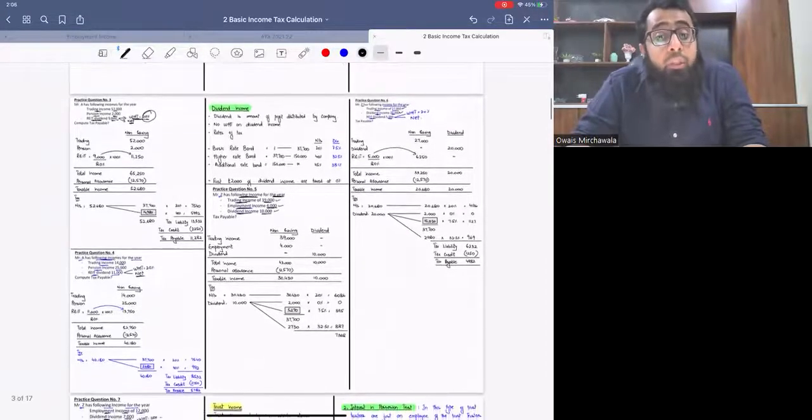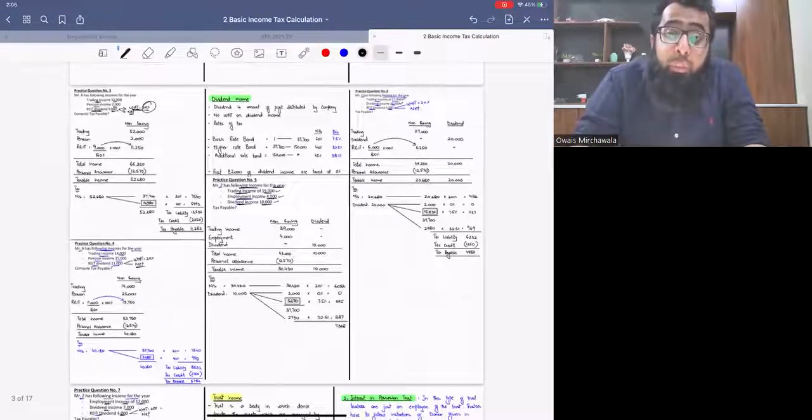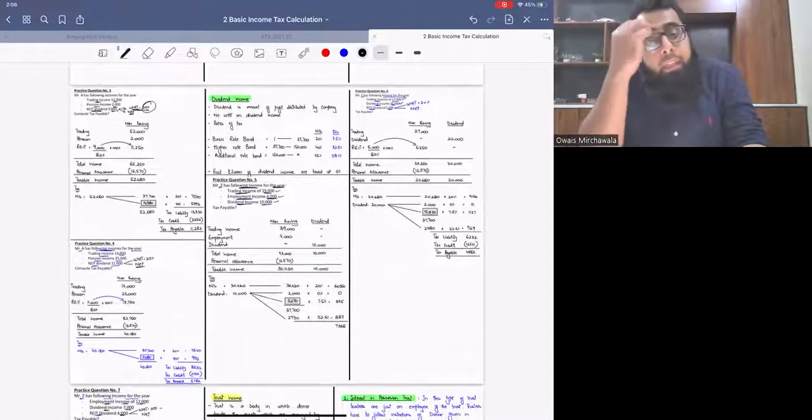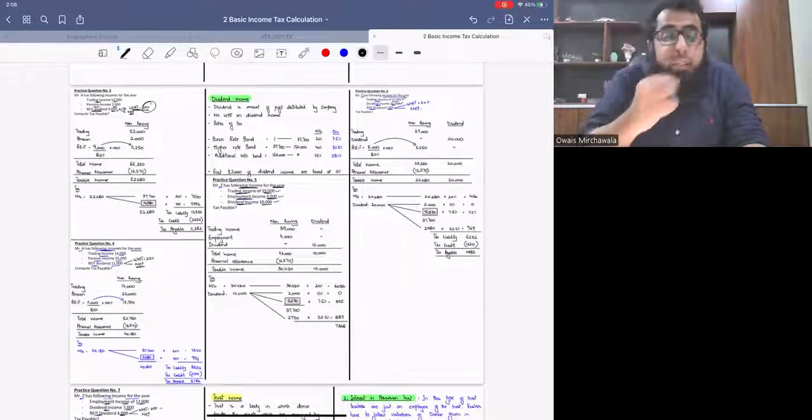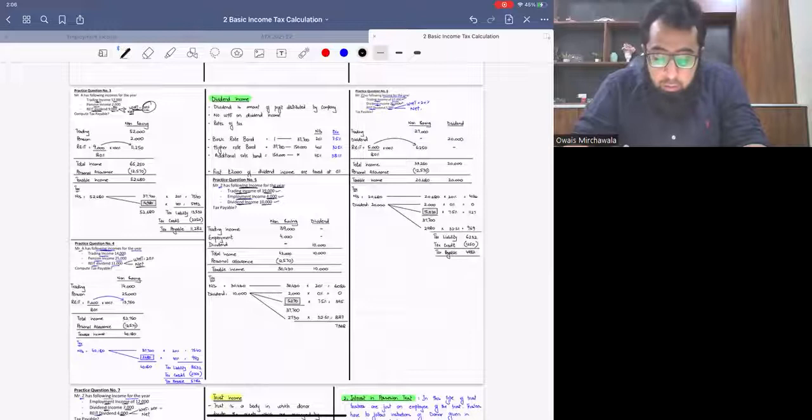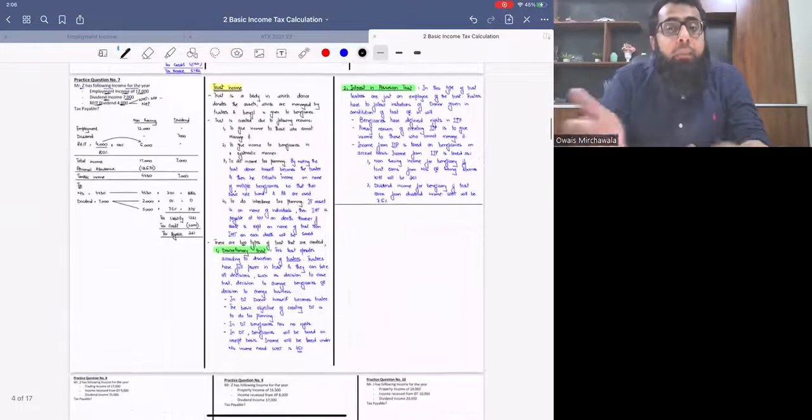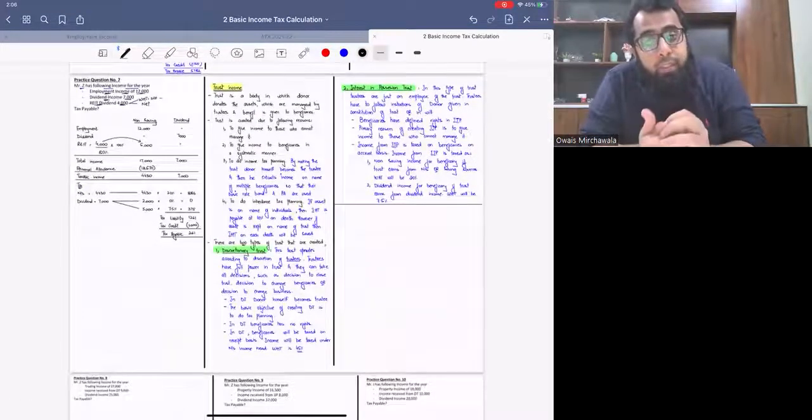Then we had a discussion on dividend income, the profit distribution from the company. And in dividend income, we looked at first 2,000 of dividend income is always taxed at 0%. We looked at the concept of trust income. Today, we'll be looking at practice questions.